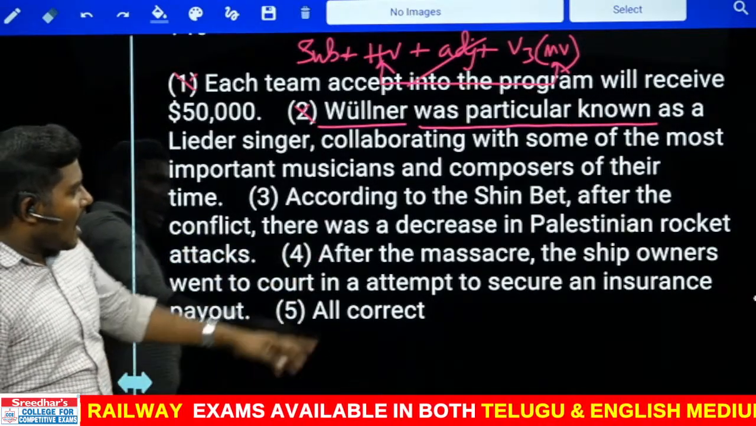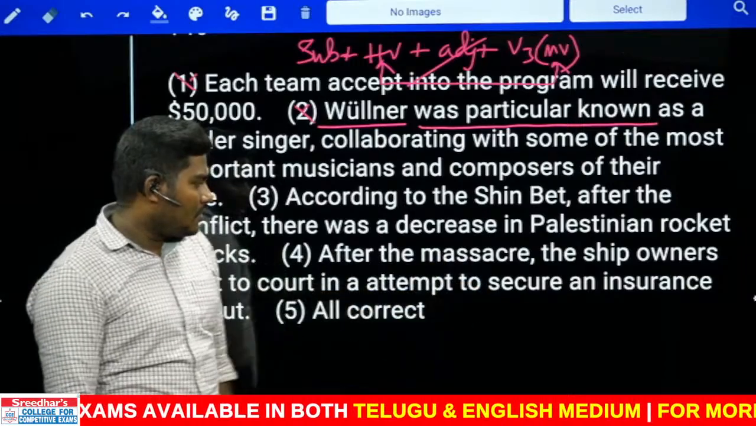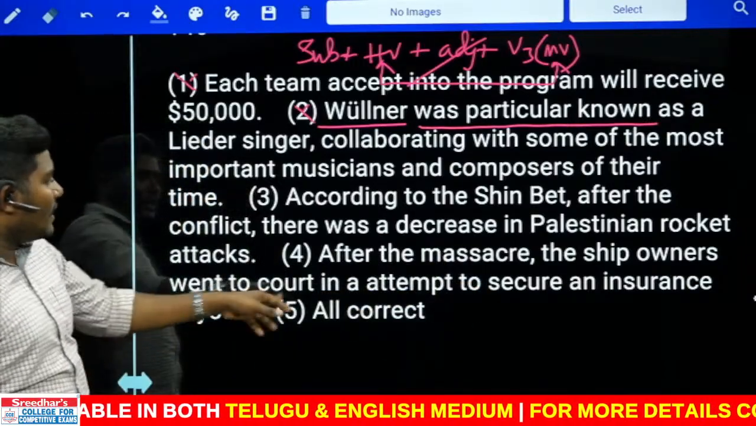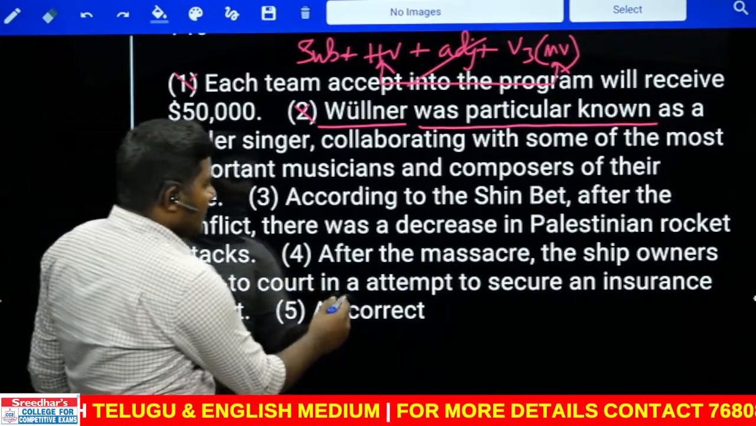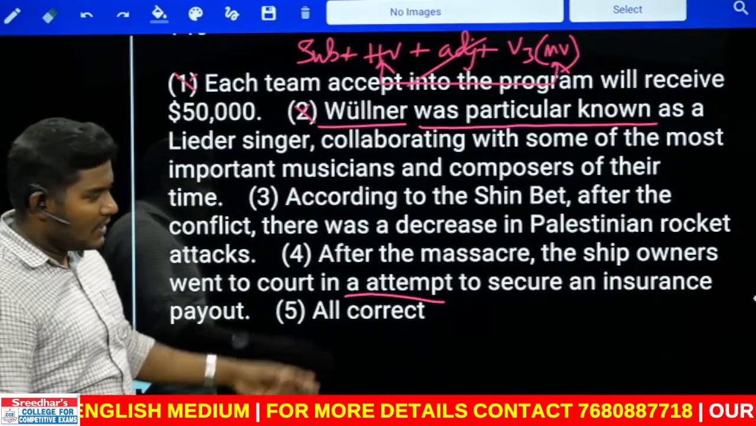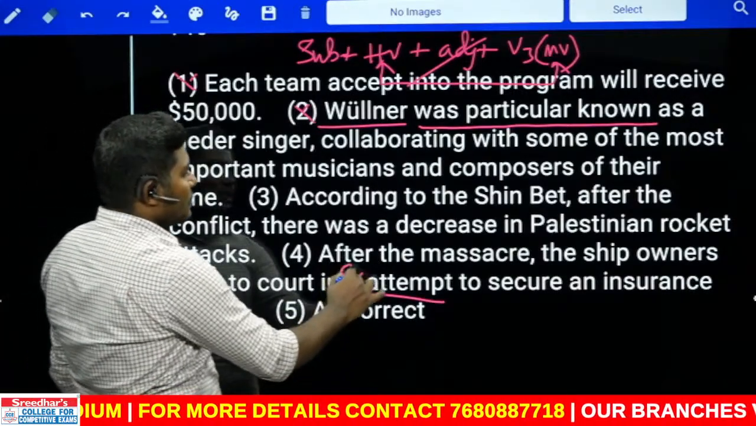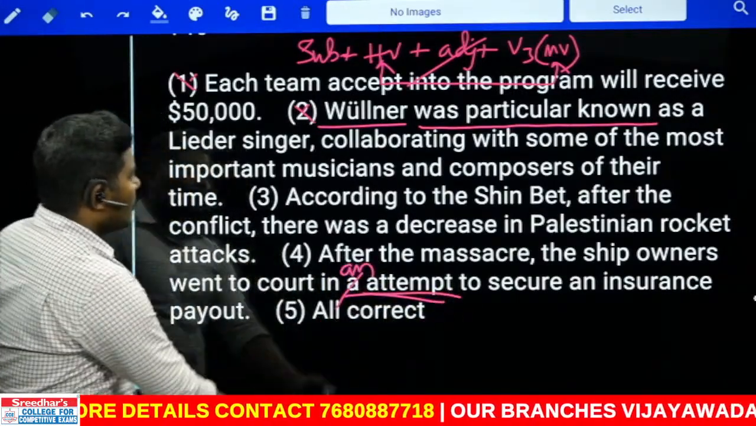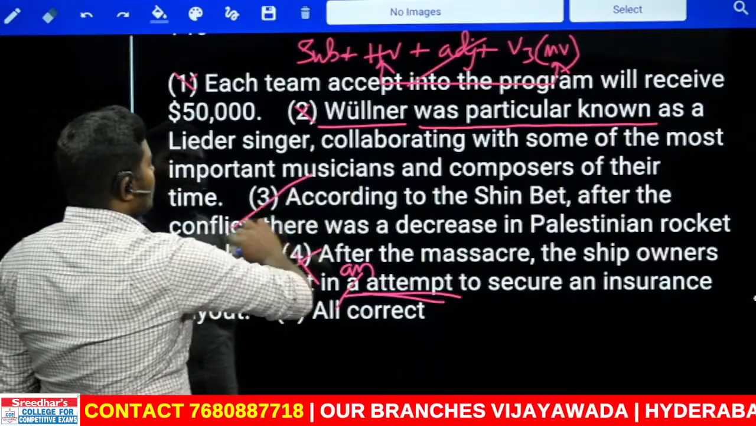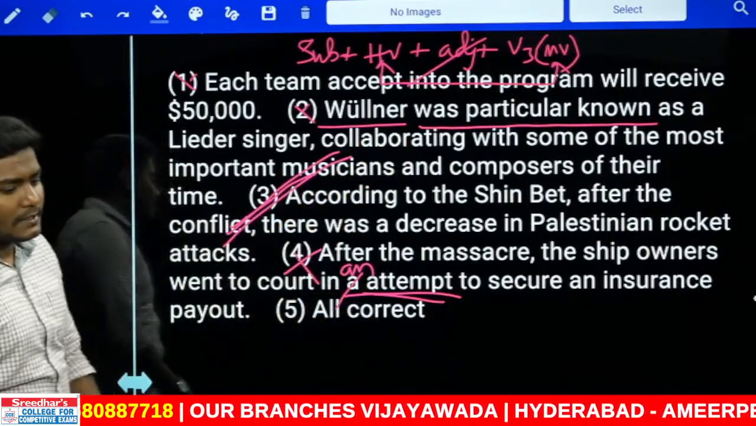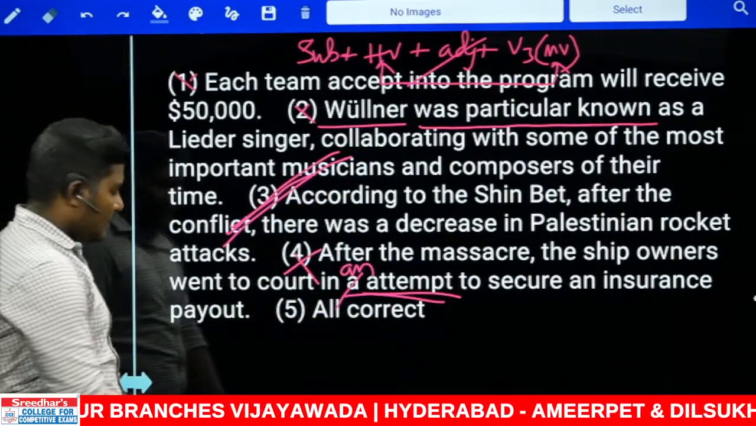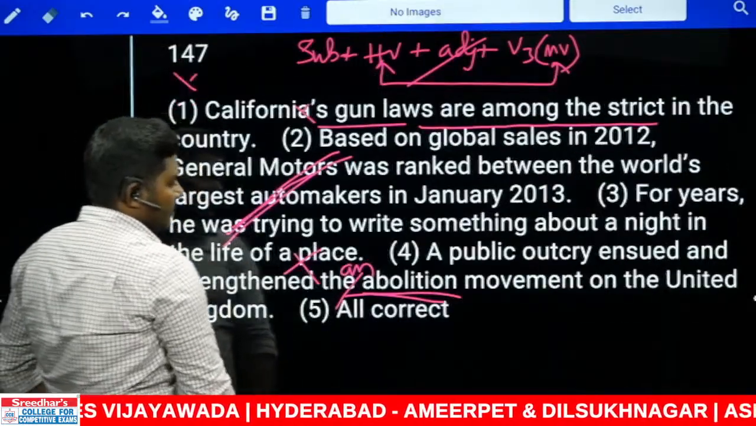After the massacre, after the completion of the massacre, the ship owners went to court in what is given here, an attempt. I think I need not tell you that we cannot use a there. That should be an, because it is followed by over. So the fourth one is very simple, out. So the answer should be used only with the third one. That is your answer. Clear? Yeah. Next, 147.